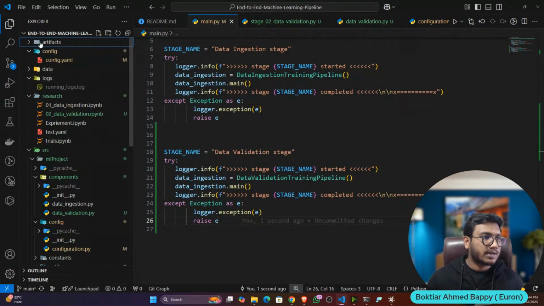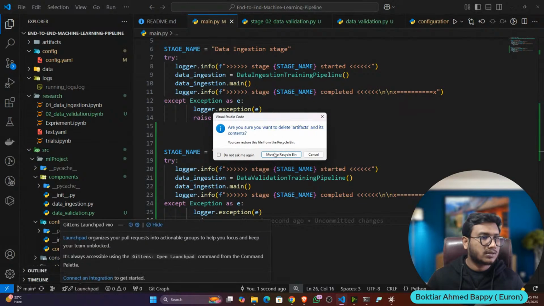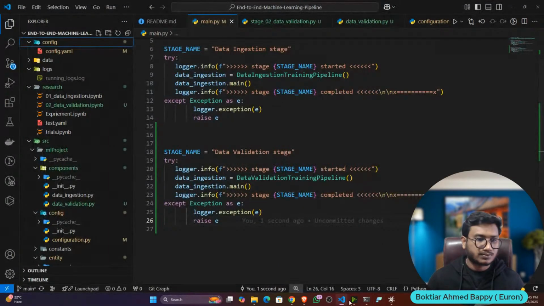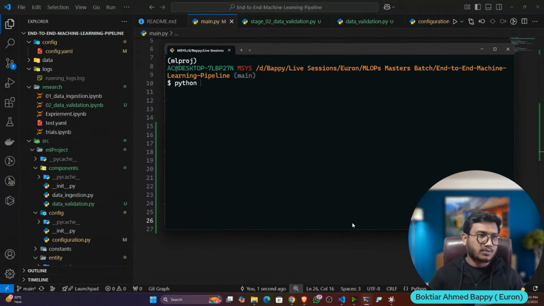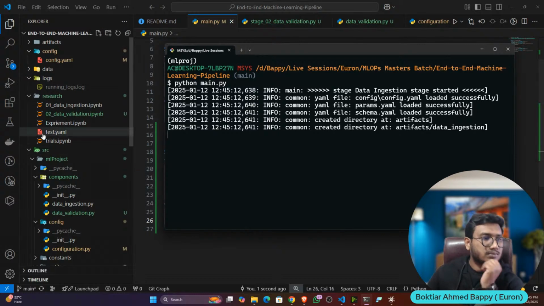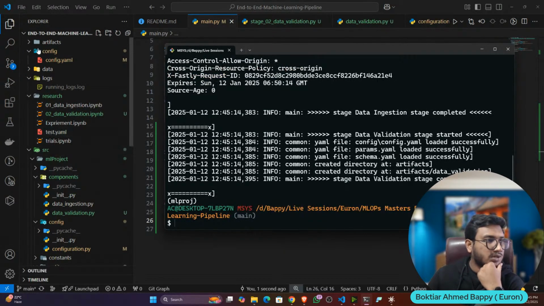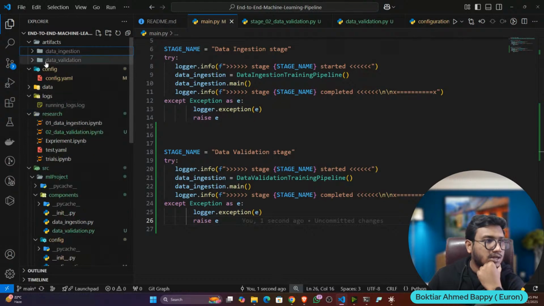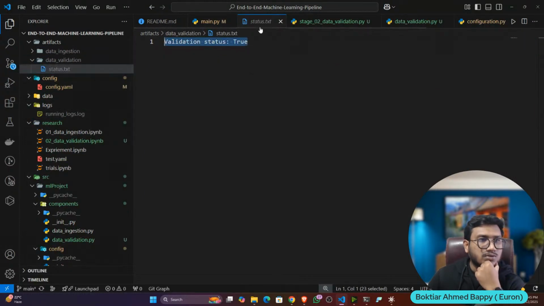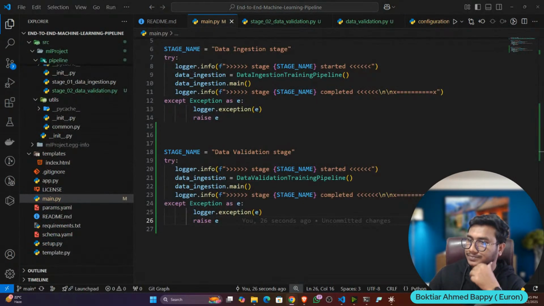What I will do, I will again delete the artifact. Now let's execute python main.py. The execution is done. If I open the artifact, the ingestion data has been ingested. Data validation status is true. That means everything is working fine. Okay, no error.